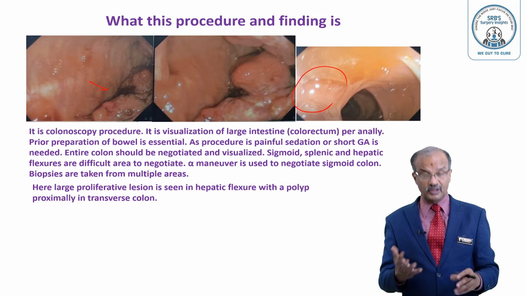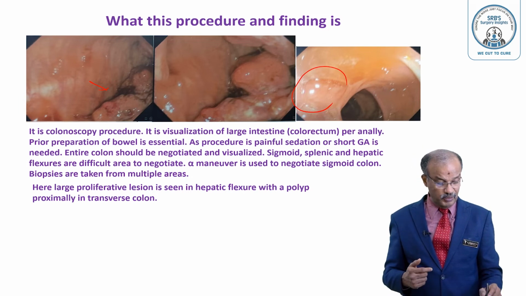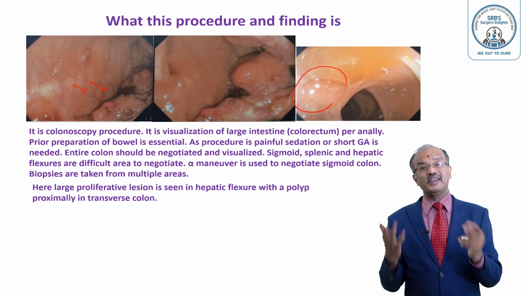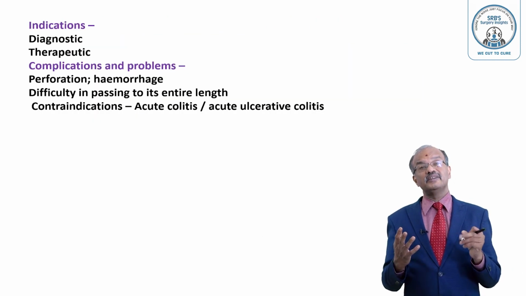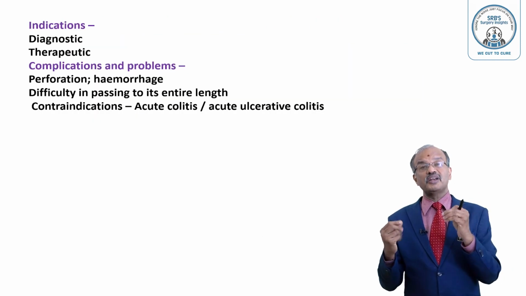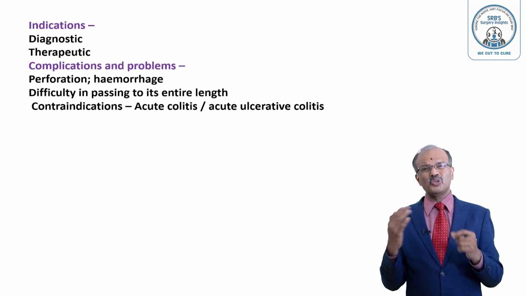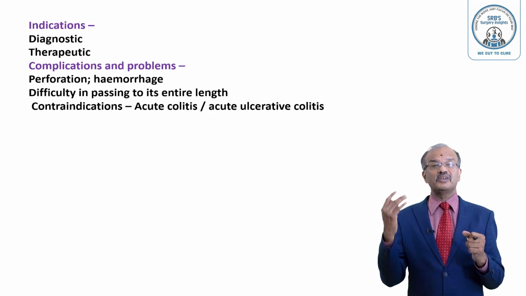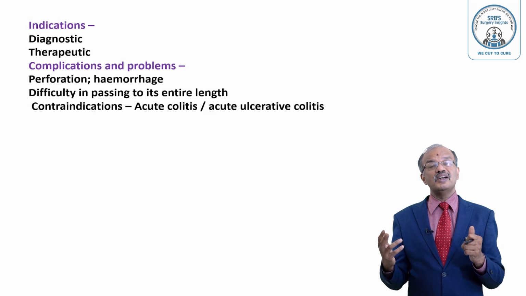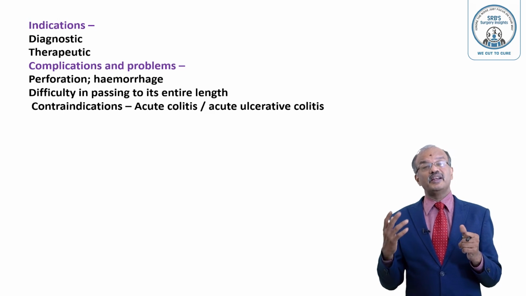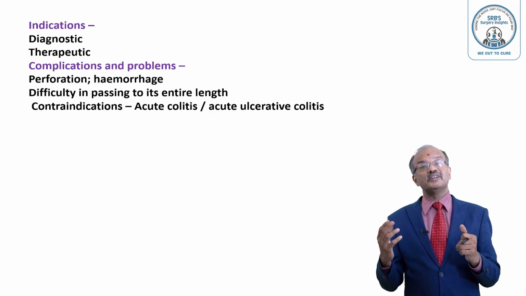If there is a lesion, take a biopsy from the lesion. Like in this patient, there is a growth actually. It's a very proliferative lesion, typically a malignancy growth. And the same thing where multiple lesions or ulcers are there. Then you've got so many indications: ulcerative colitis, Crohn's disease, recurrent diarrhea, multiple polyps, stricture, carcinoma